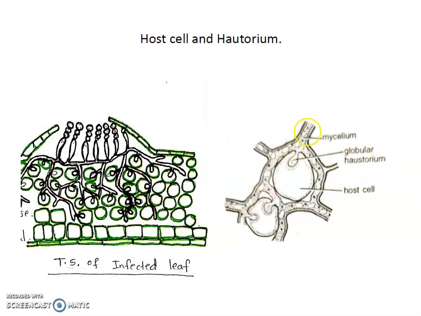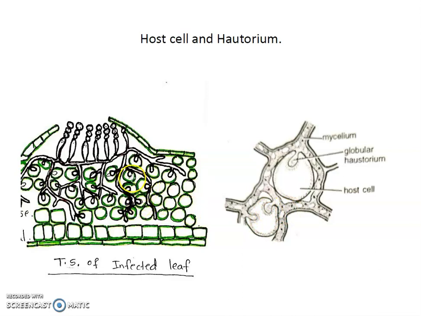See, this is the fungal hypha, and this hypha produces this knob-like structure, which is inserted into the cell to absorb food material from the plant cell. This is called the knob.